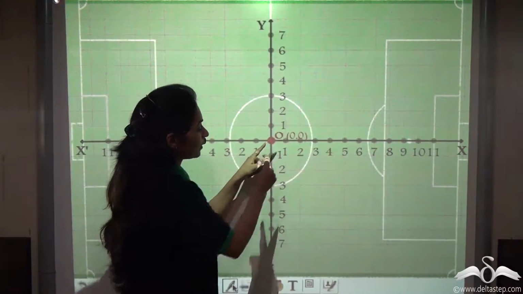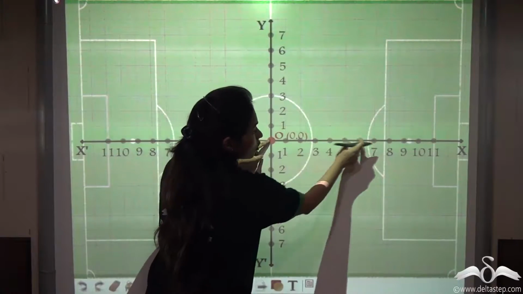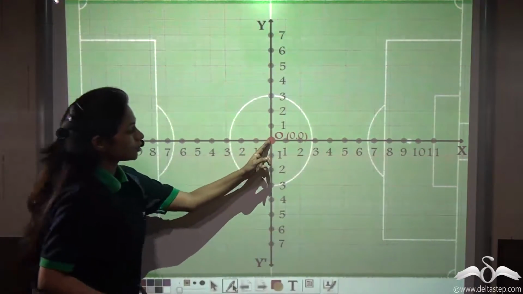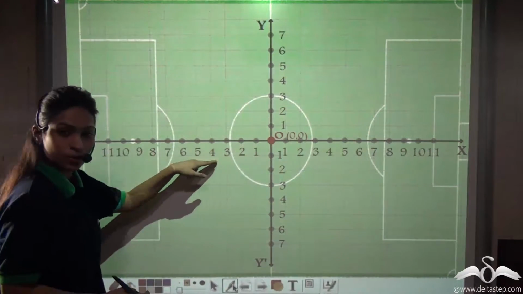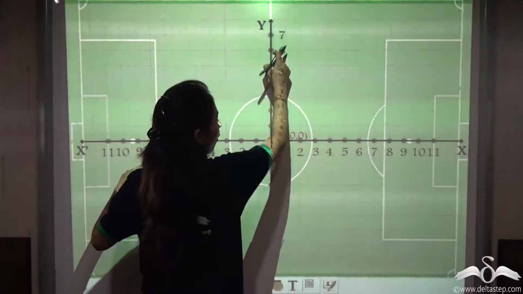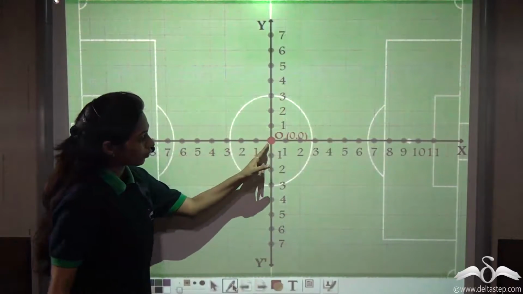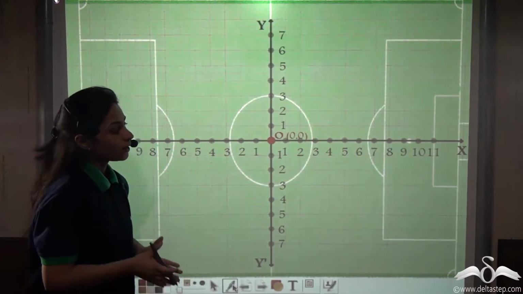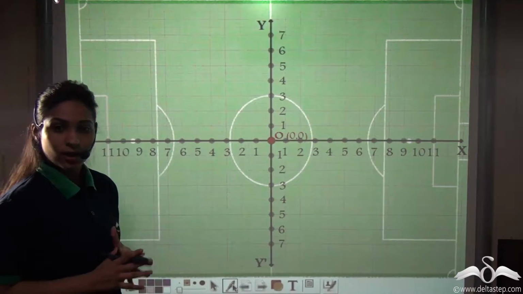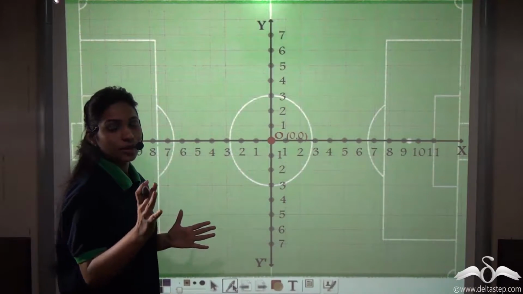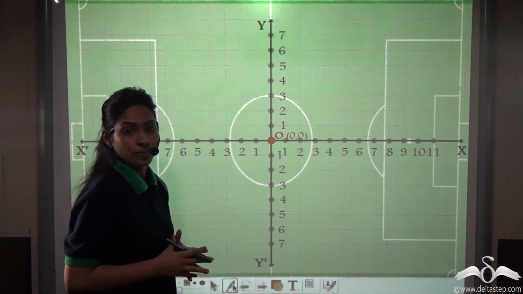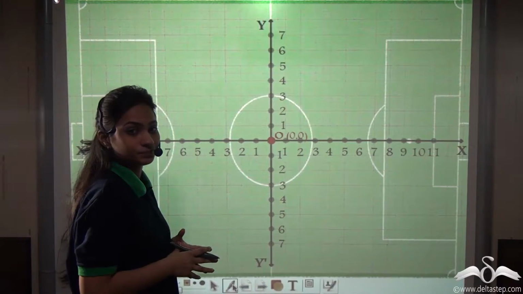And he has numbered them like this, from the origin to the right-hand side, 1, 2, 3, 4. From the origin to the left also 1, 2, 3, 4. From the origin forward 1, 2, 3, 4, and from the origin to the bottom the same 1, 2, 3, 4. Now these are numbered, the players are ready. Now he told one of his players to go and stand at the position 4. Tell me where he will stand.